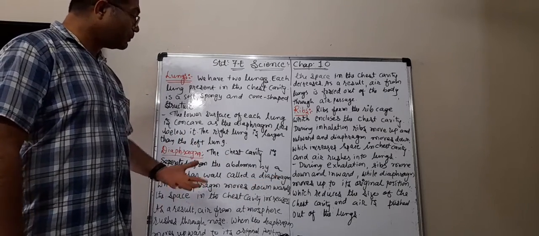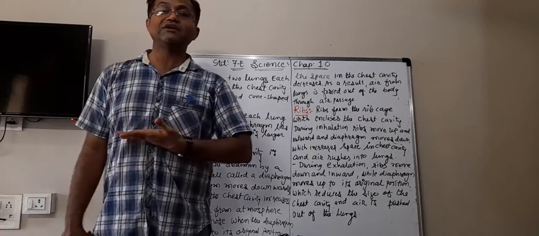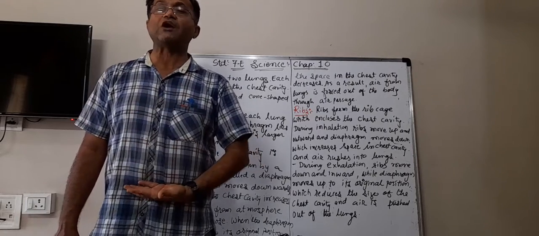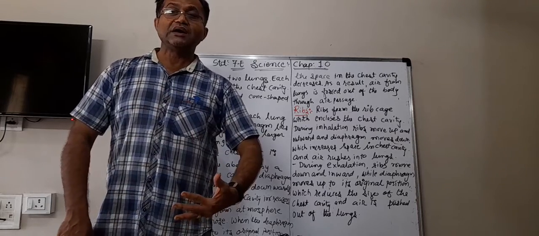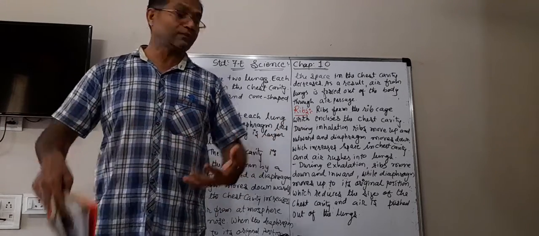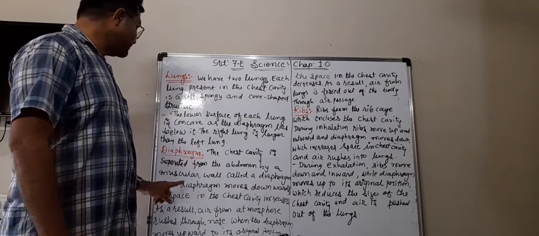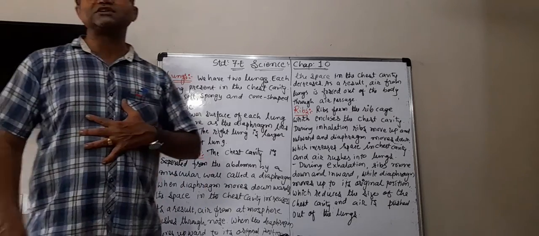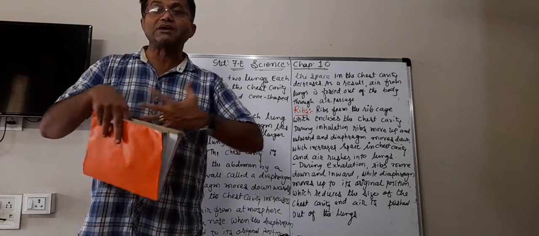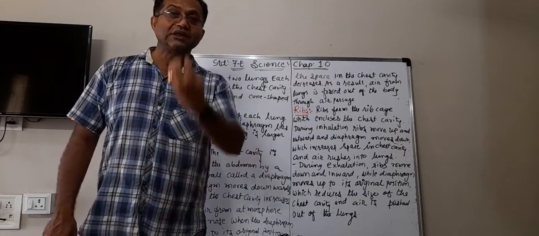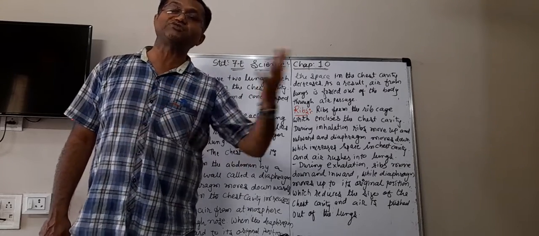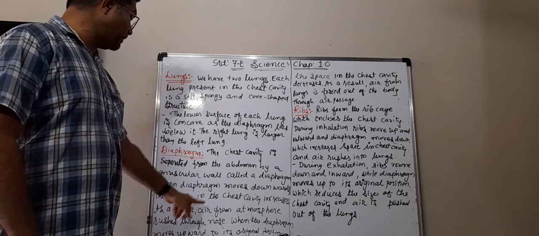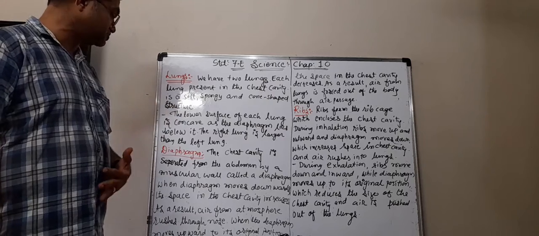When we breathe in, the diaphragm moves downwards. So the space in the chest cavity increases and the chest cavity becomes larger. And the air rushes into the lungs from the atmosphere, through the nose.